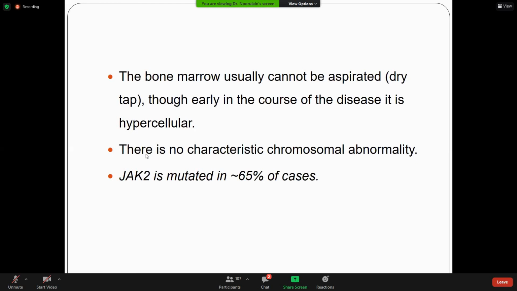Okay, JAK2 is mutated in 60-65% of the cases. So polycythemia vera, myelofibrosis, and essential thrombocythemia share the same JAK2 mutation, because the JAK-STAT pathway controls the proliferation of the myeloid, erythroid, and megakaryocytic lineages. So it can be seen in 60-65% of cases, the JAK2 mutation.